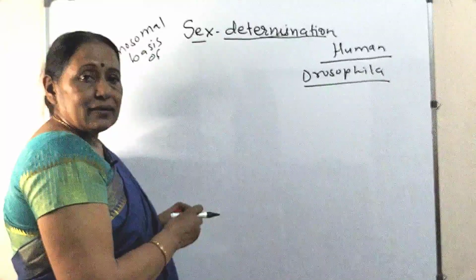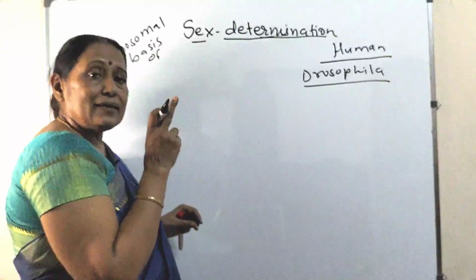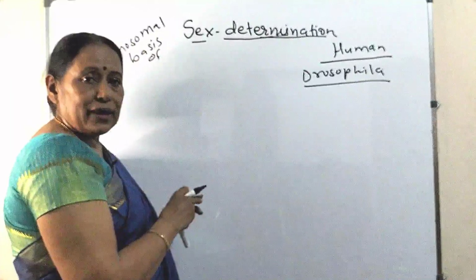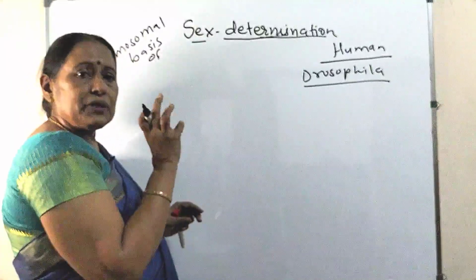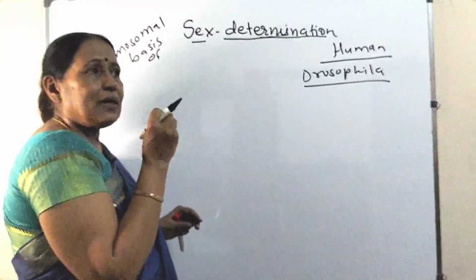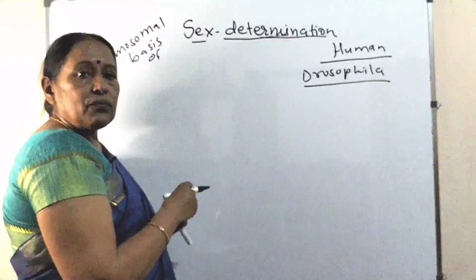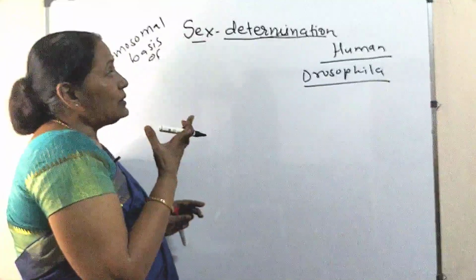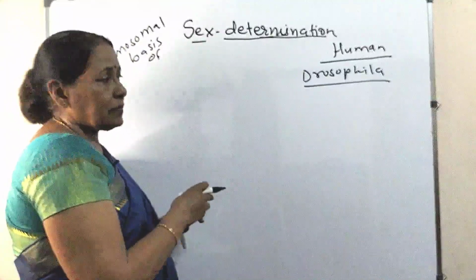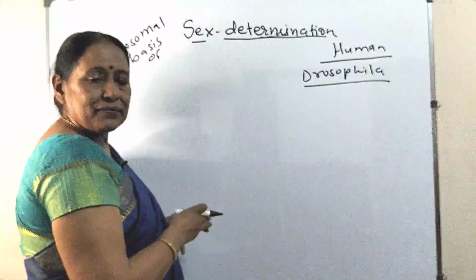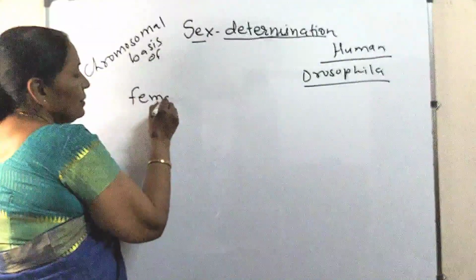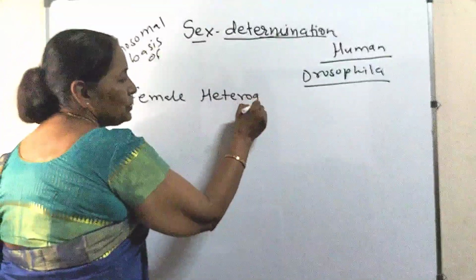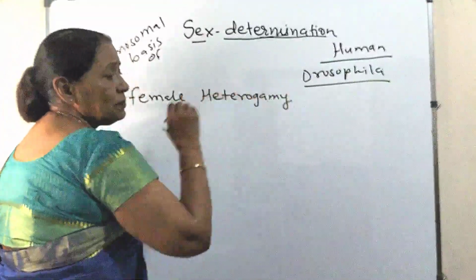Drosophila is an insect. And in insects you have seen the XXXO type of male heterogamy. So catch such MCQs like this. If you are asked to name one insect which is not showing the XXXO type of sex determination pattern, then this is Drosophila.